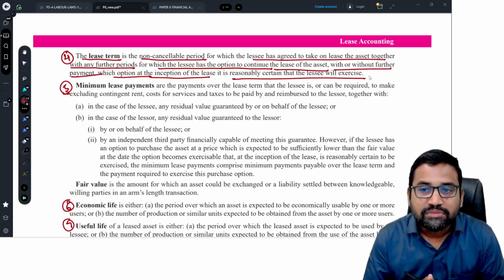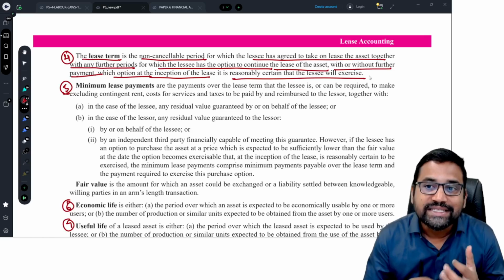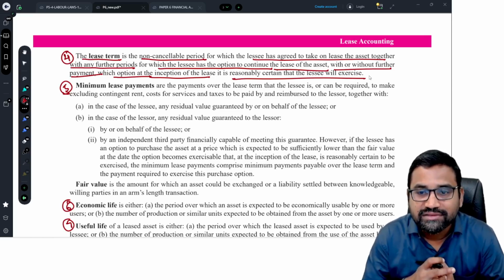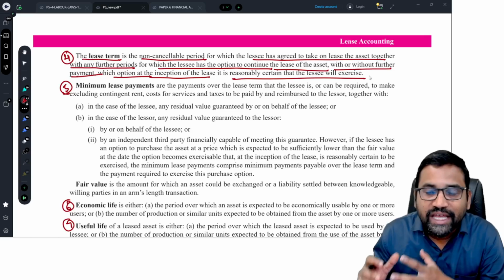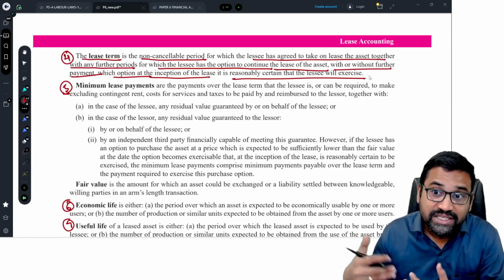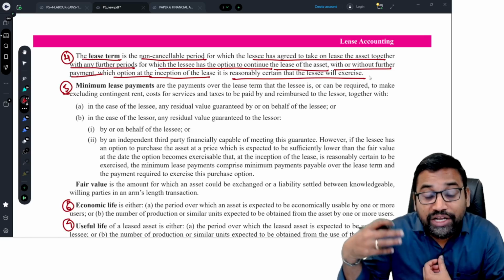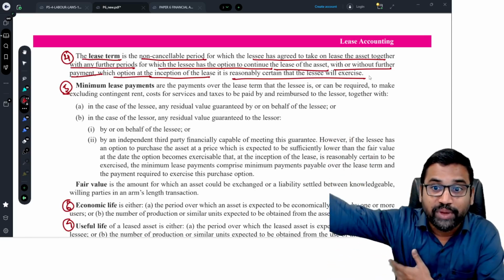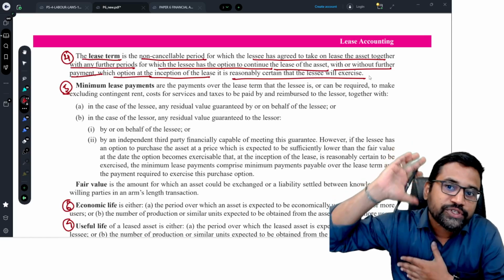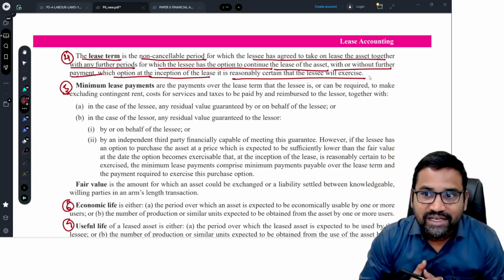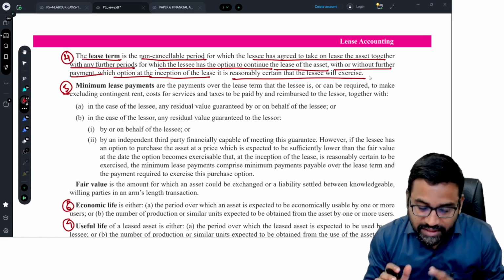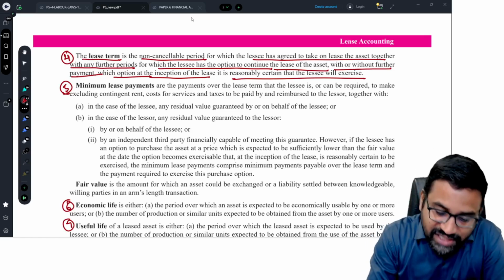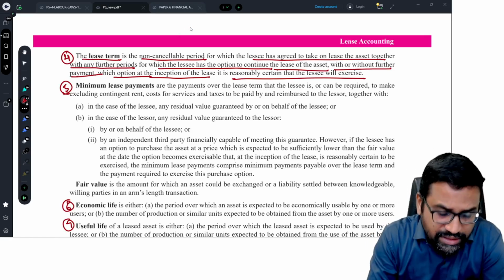So what is lease term? Non-cancelable period for which the lessee has agreed to take the asset on lease, together with any further period for which the lessee has the option to continue the lease with or without further payment, which option at the inception of the lease it is reasonably certain that the lessee will exercise.